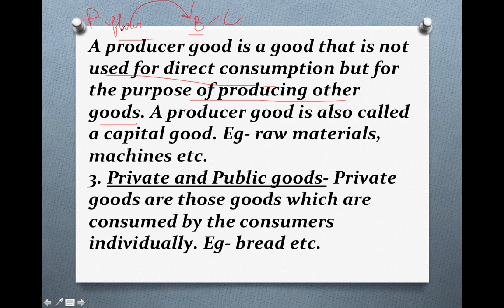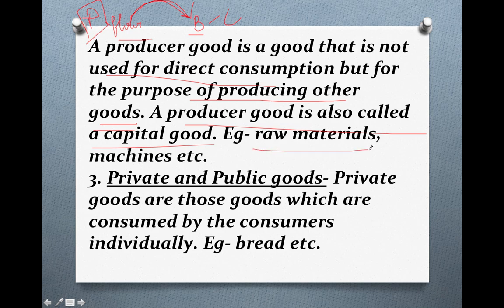So those goods which are used in making the consumer goods can be termed as producer goods. So it's very much clear. So producer goods are those goods which are not used for direct consumption. They are not consumed directly, but they are used for producing other goods, means consumer goods. And producer good is also known as capital goods. So don't get confused. It can be also called as producer good, or it can be also called as capital good. Now examples can be raw materials.